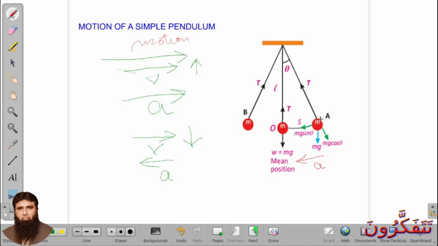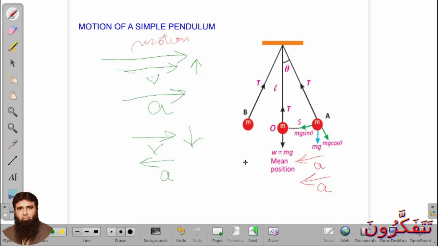And when the body starts moving from A to O, its velocity gradually increases, and when velocity increases, acceleration is positive. So acceleration and velocity both have the same direction. So its acceleration is in the direction of O, the mean position. In the same way on the other side as well. So what we conclude from there?